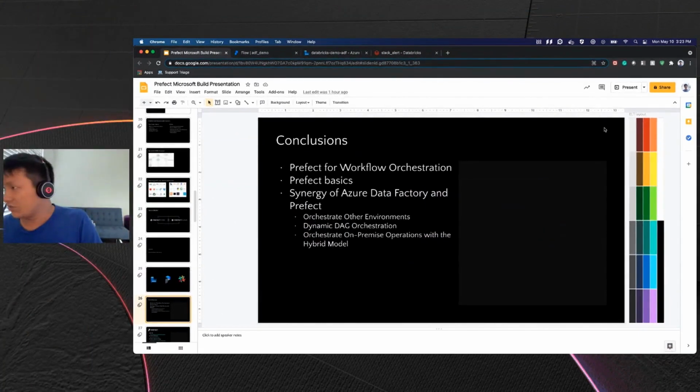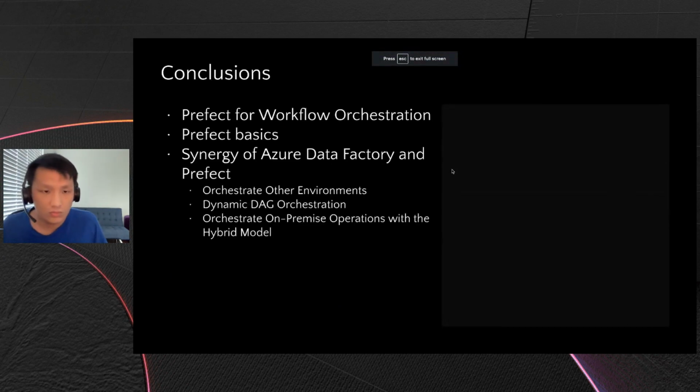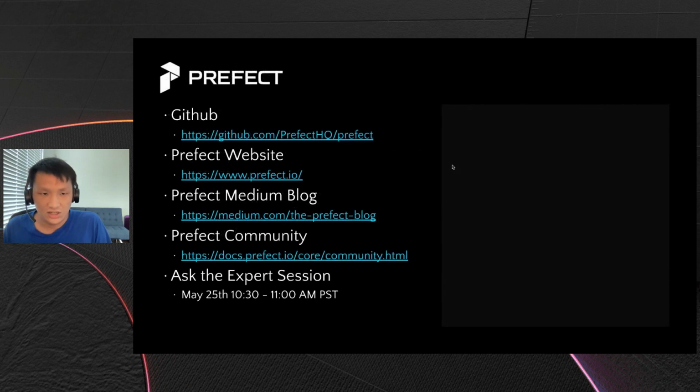So I have a couple of conclusions left today. Number one, Prefect is a general purpose workflow orchestration tool. And we covered the basics of Prefect today, as well as showing the synergy of Azure Data Factory and Prefect. Prefect is good for extending Azure Data Factory to orchestrate on-prem environments, to extend DAGs in a dynamic fashion, and also to deal with non-Azure related tasks.